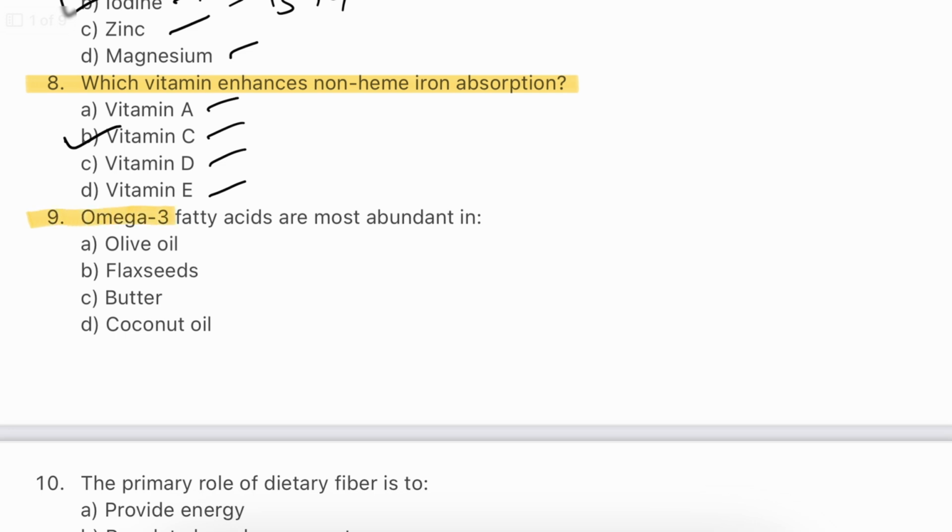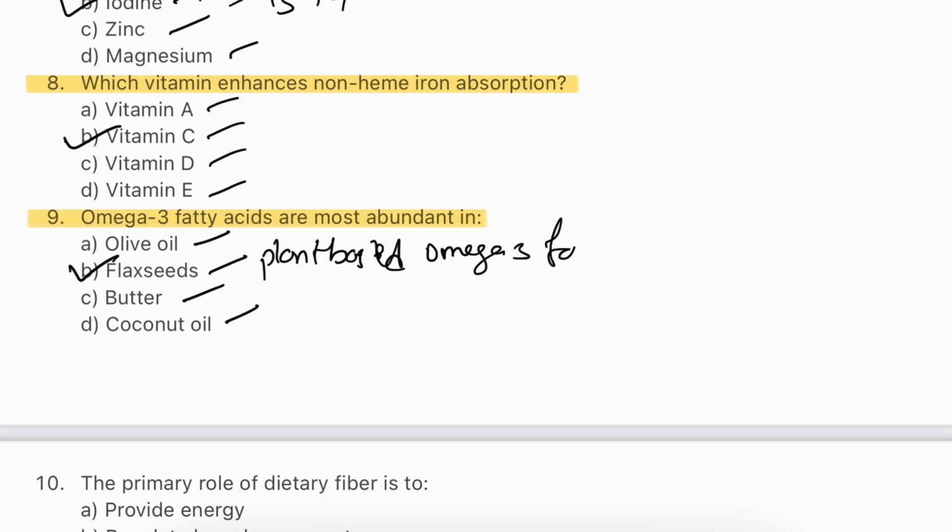Question number 9. Omega-3 fatty acids are most abundant in olive oil, flax seeds, butter, coconut oil. The answer will be B. Flax seeds. Flax seeds are a rich source of plant-based omega-3 fatty acids, which are known for their anti-inflammatory properties. These fatty acids contribute to cardiovascular health and are important for brain function. They provide a vegetarian alternative to omega-3 typically found in fish.